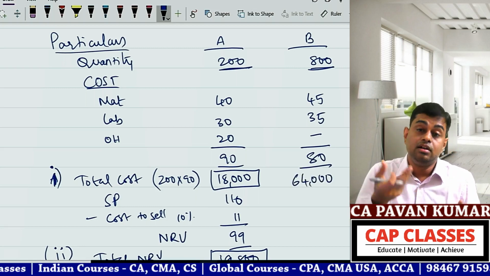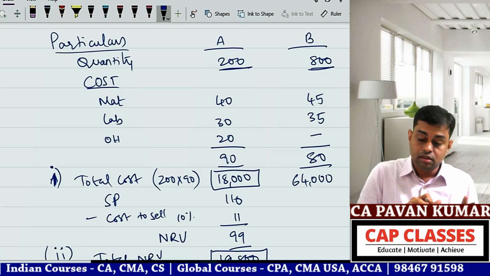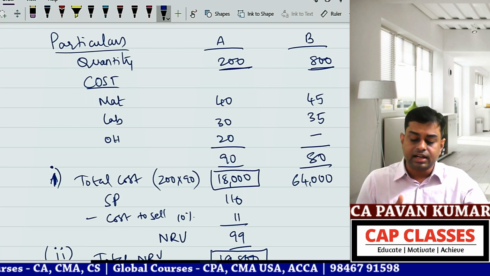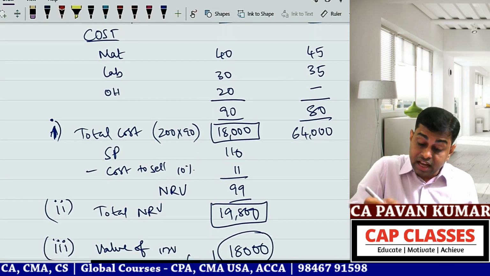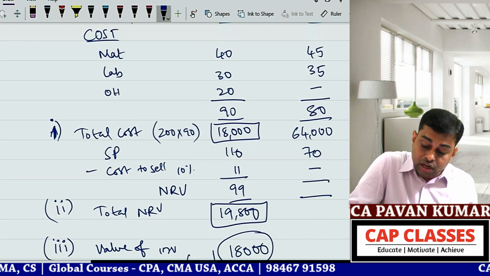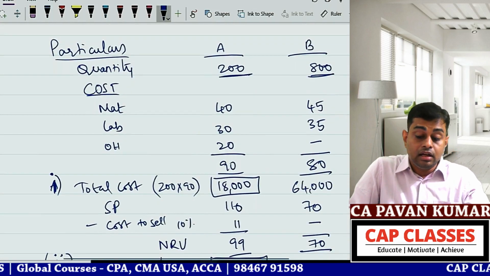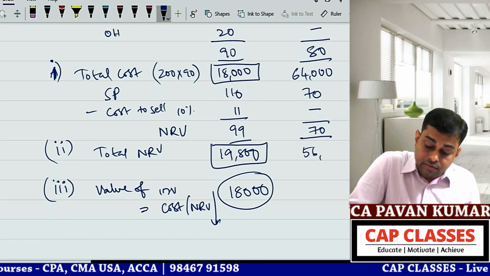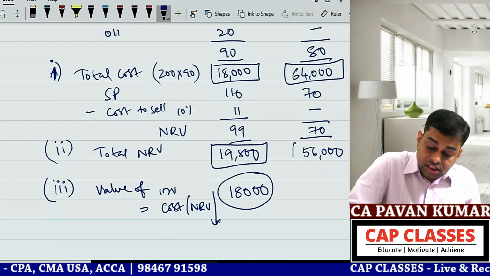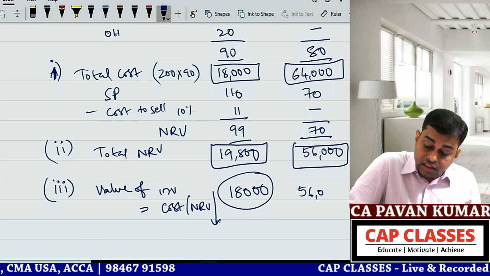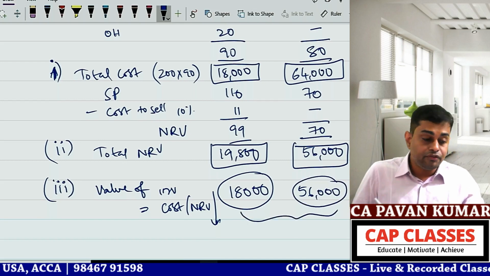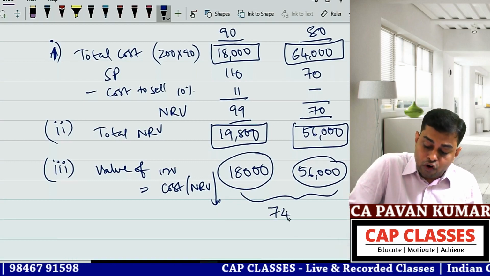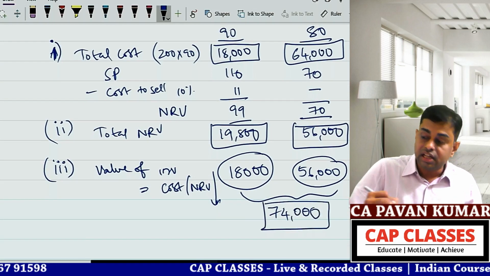Why am I calculating everything without a calculator? I have a calculator. What to calculate? 800 into 80. Wow, 64,000. Correct. Then selling price they have given is 70 rupees, no expenses. So net realizable value is 70. 800 into 70 is 56,000. So this or this, whichever is lower, is 56,000. So inventory for the purpose of your balance sheet is 56,000 plus 18,000, that comes to 74,000. In the balance sheet you will show inventory 74,000.